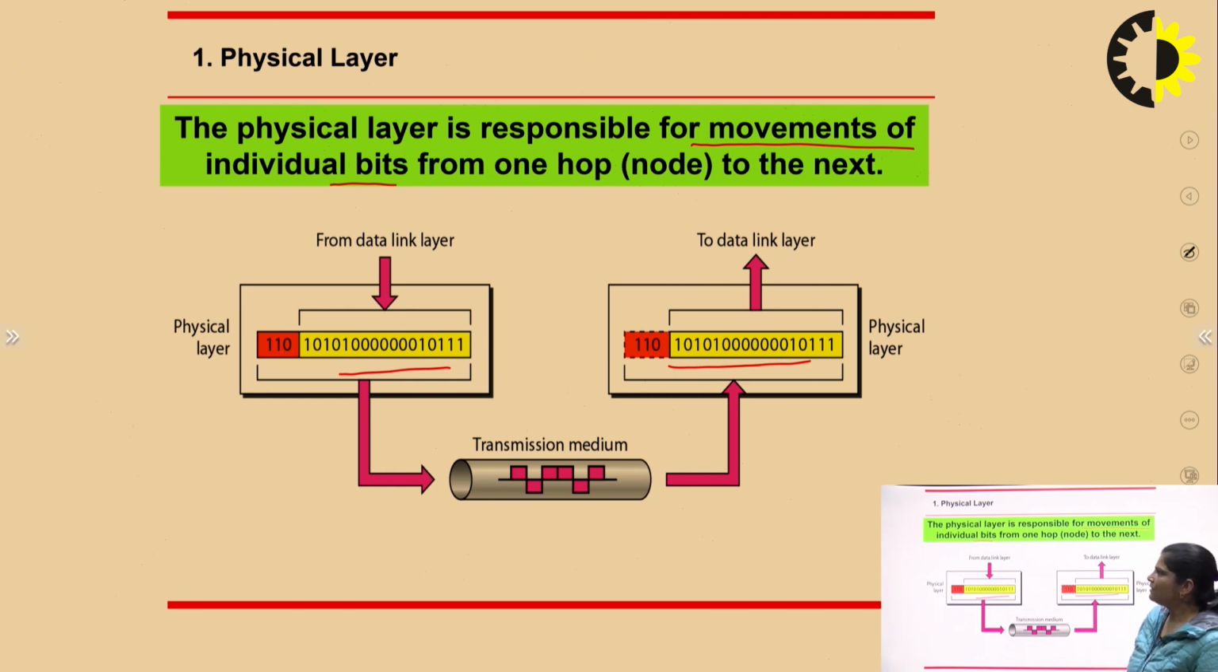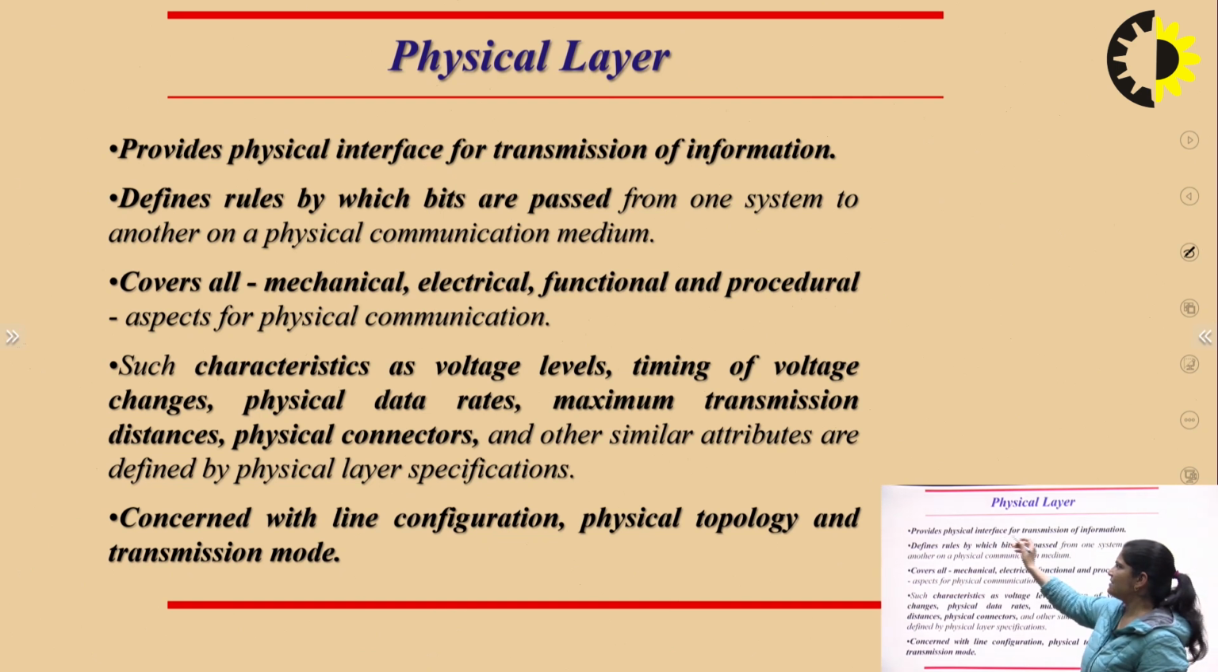Now we will discuss the physical layer interface for transmission of information. Second, it defines rules by which bits are passed from one system to another through a communication medium. It covers all mechanical, electrical, functional and procedural aspects for physical communication. There are characteristics such as voltage level, timing of voltage changes, and physical data rate. So there are some characteristics they have to follow. It is also concerned with line configuration, physical topology and transmission mode.